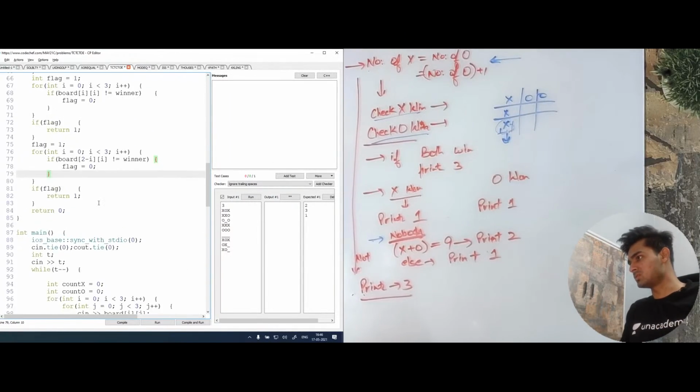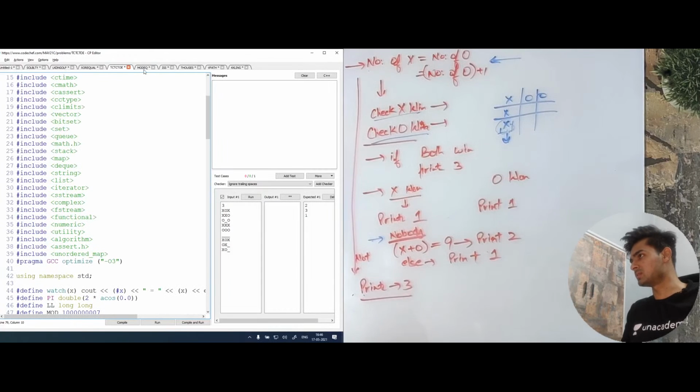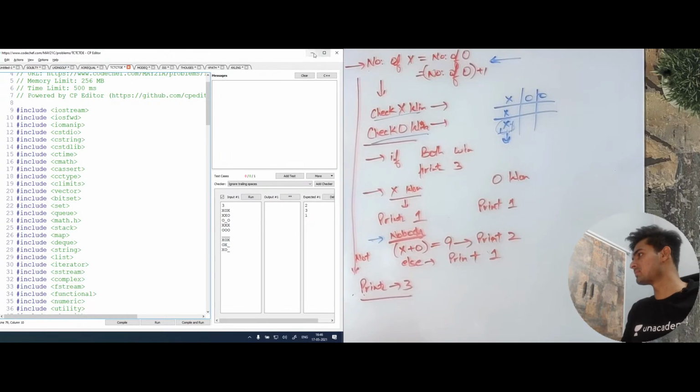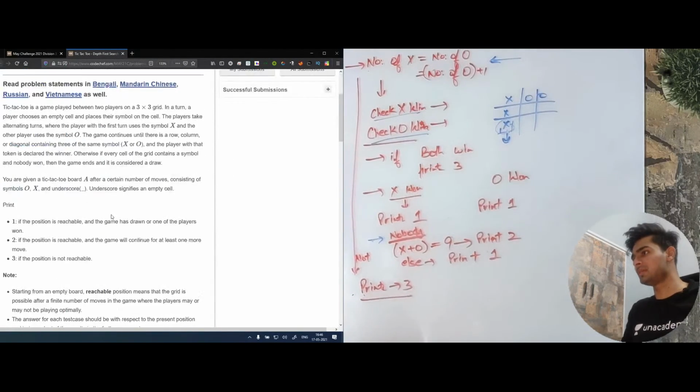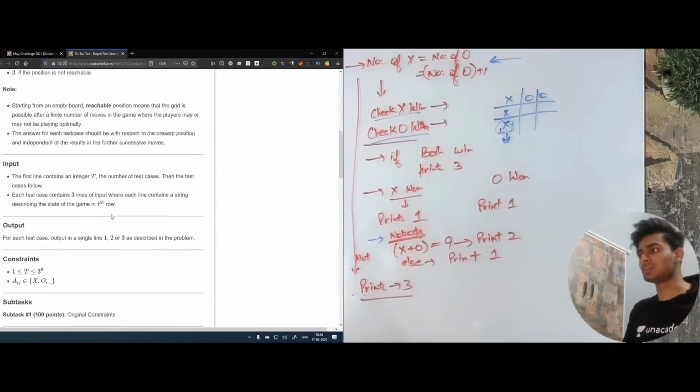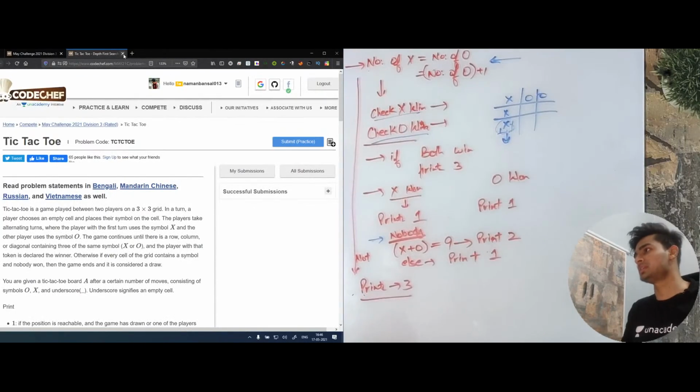You can look at this code later. I'll just share all my code somewhere. So I hope everybody got this. If yes, we can move on to the next problem. This problem didn't really have much to do. We just had to think of all the cases and implement it. So this was a good implementation problem, I would say.